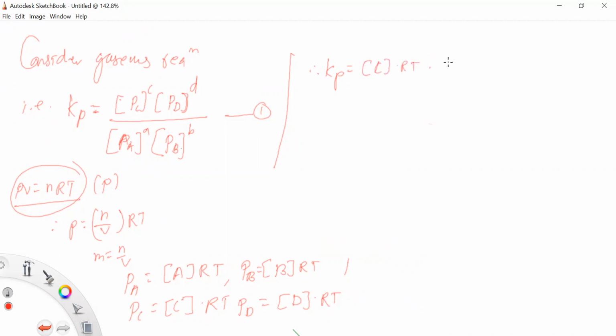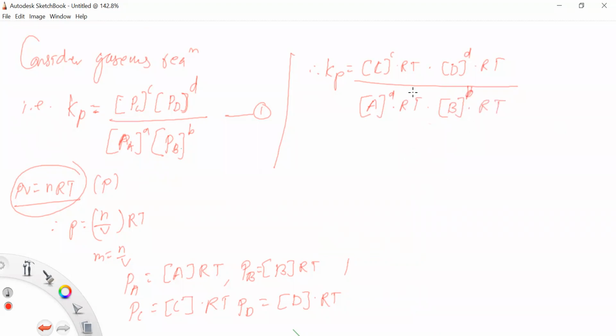Into concentration of D into RT, upon concentration of A into RT into concentration of B into RT.